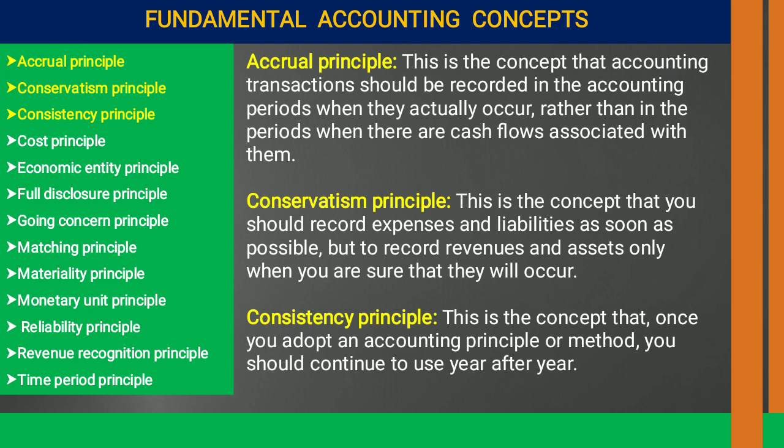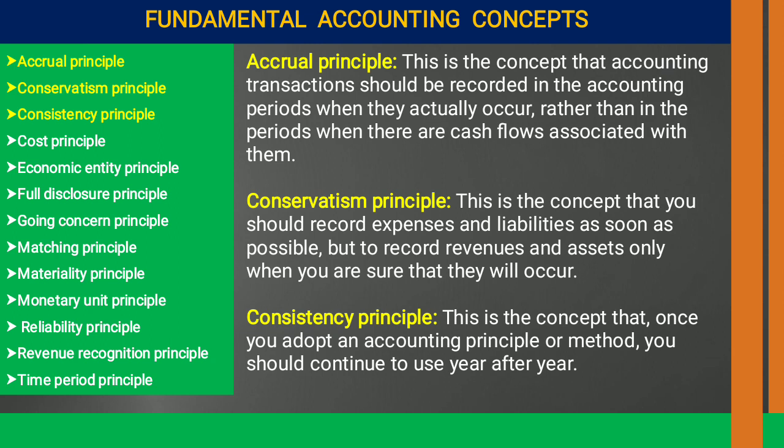If in the business organization there is a chance of profit or gain, we don't have to record it till the final realization. So we have to record all the expenses and all the losses if they are supposed to be there, but we have to avoid recording profit and gain.